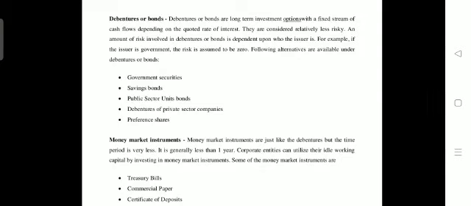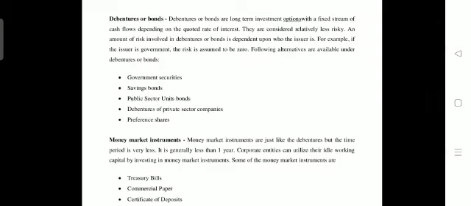Even though the company is not gaining any profit, there is a need to pay interest on the debentures or bonds. They are considered relatively much less risky, because even when the company is under loss, they receive returns in the name of interest. The amount of risk involved in debentures or bonds depends on who the issuer is. For example, if the issuer is the government, the risk is assumed to be zero, because you are investing your money in debentures issued by government authorities.